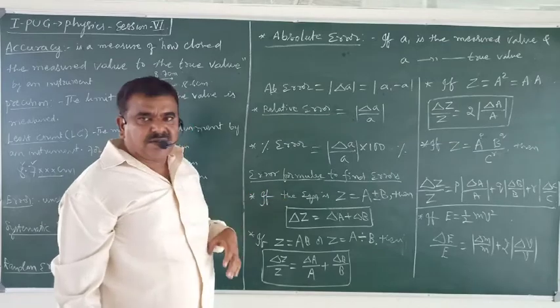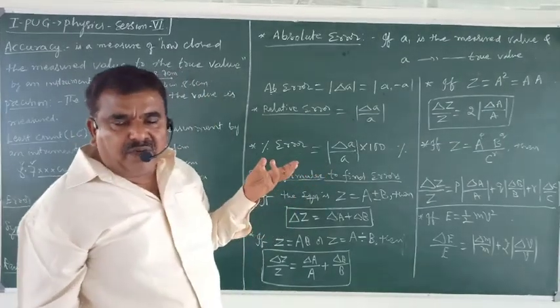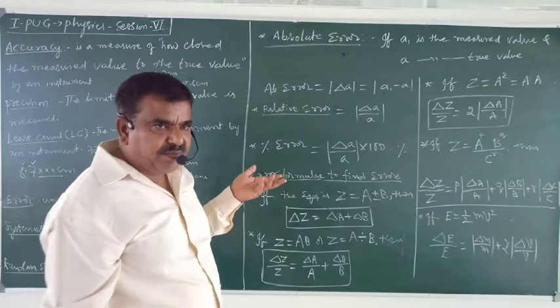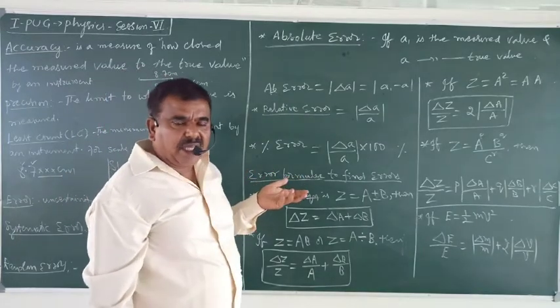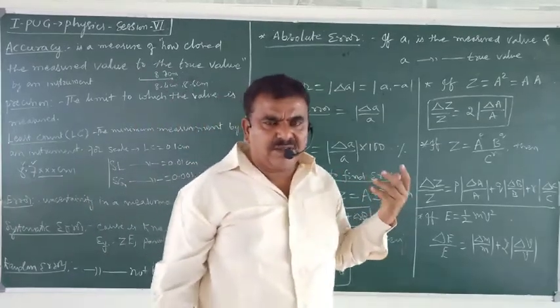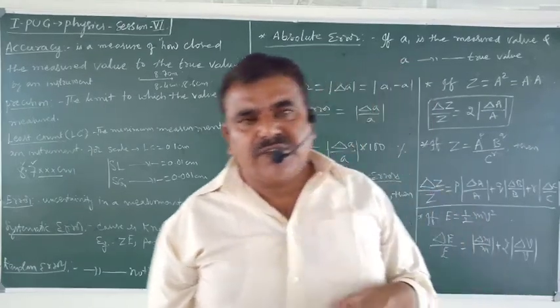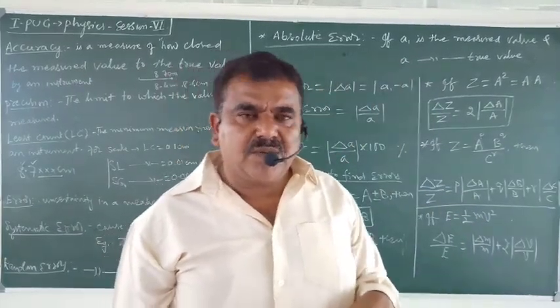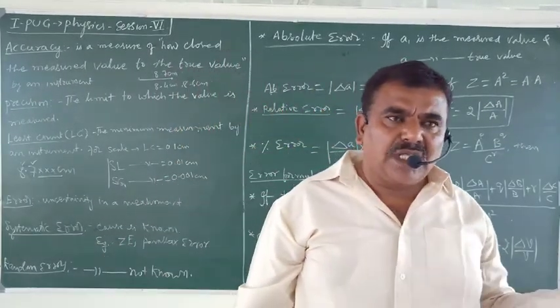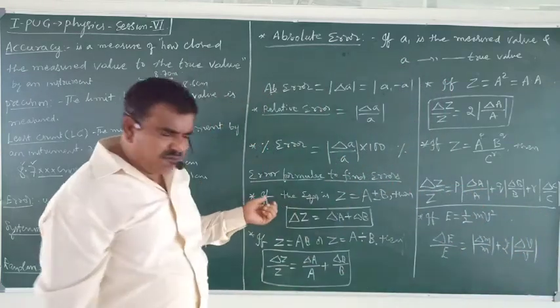Okay. So then, error formulas to find errors. In physics we are going to get so many types of equations or relations. That is, V equals U plus AT. E equals mc squared. Kinetic energy is given by half mv squared. Potential energy is mgh. Ohm's law, V equals Ri. There are so many kinds of relations.